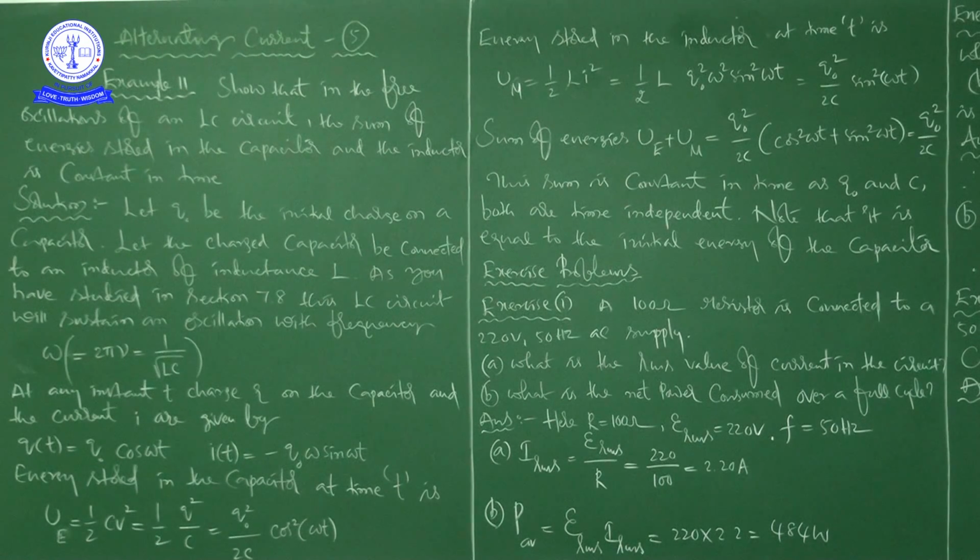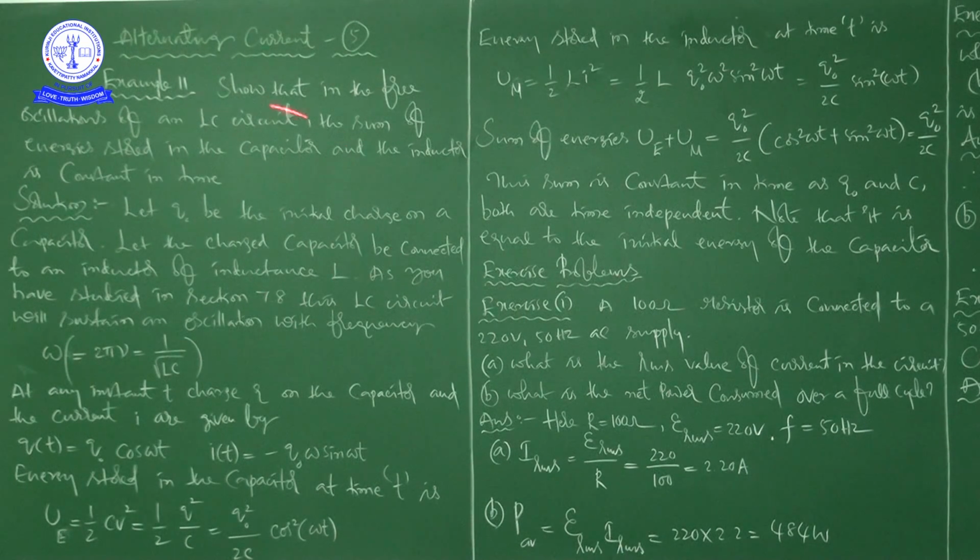So, what is an LC circuit, what is a capacitor and what is an inductor? That's what we discussed in our previous problems, and in our theory also we discussed, right? Capacitor is a device which stores energy in the form of electric field. Inductor is a device which stores energy in the form of magnetic field, right?